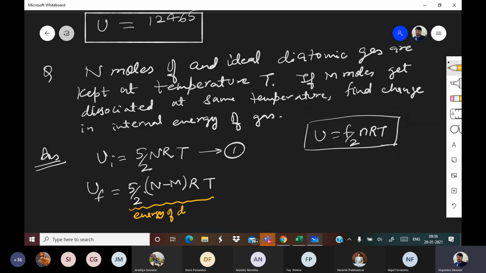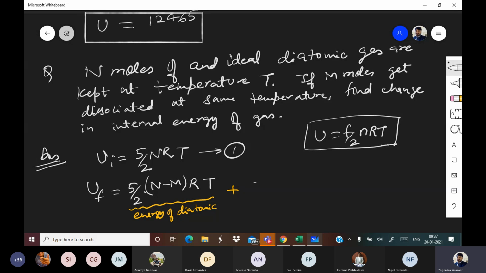Energy of diatomic, right? Plus, if a diatomic gas is dissociated, which type of gas will be formed? It will be monoatomic. And how many moles of that will be created? 2M moles.